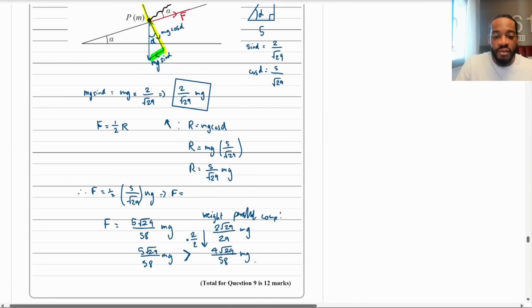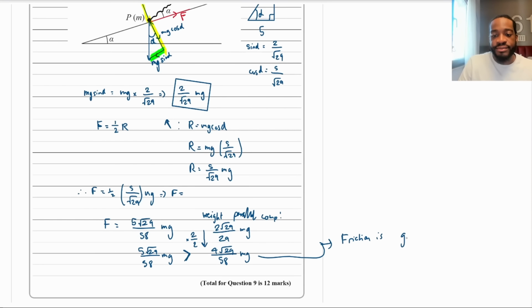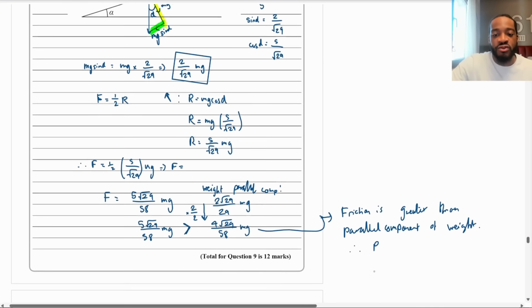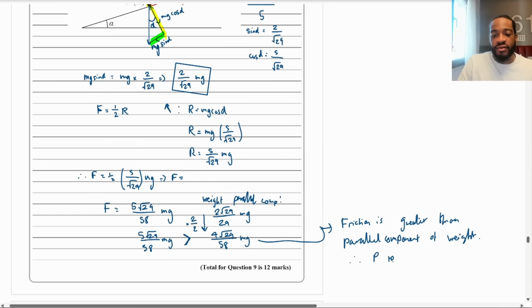So therefore, I'm going to write it here. Therefore, friction is greater than parallel component of the weight. So therefore, P, what was the question saying? Whether it remains, it does remain at rest, right? Doesn't move. Remains at rest.